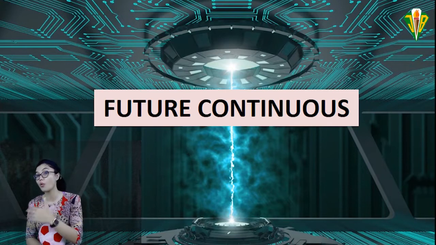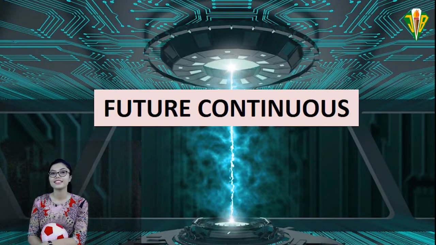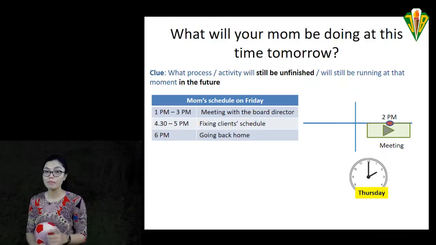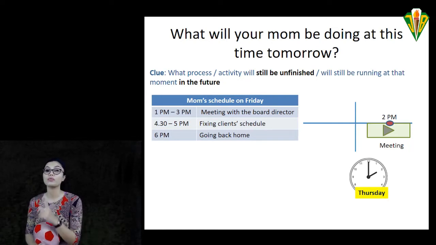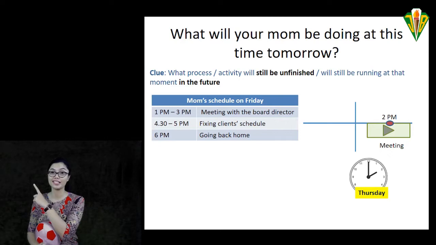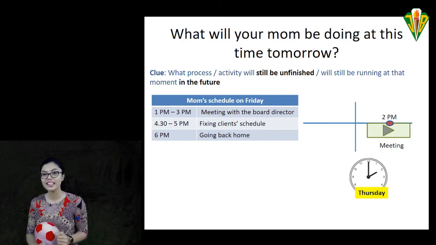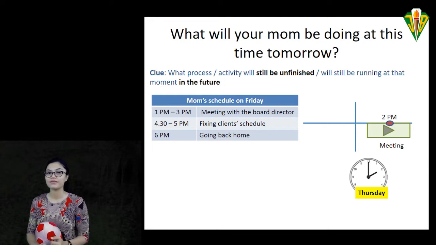Continuing with the "in" one. What will your mom be doing at this time tomorrow? First of all, if someone asks you about that, let's see the schedule.